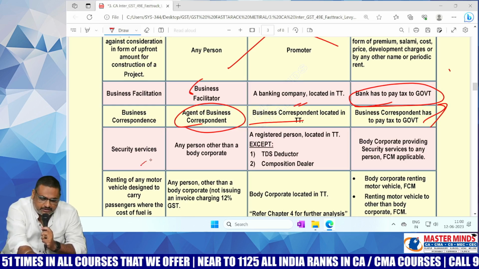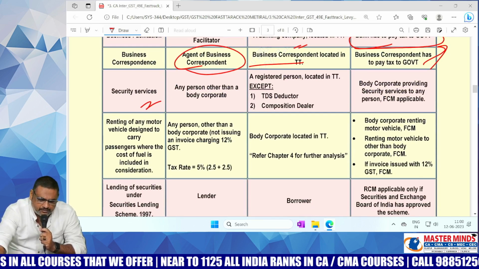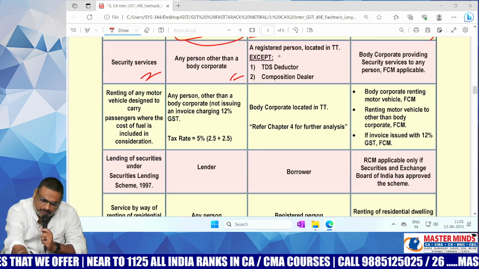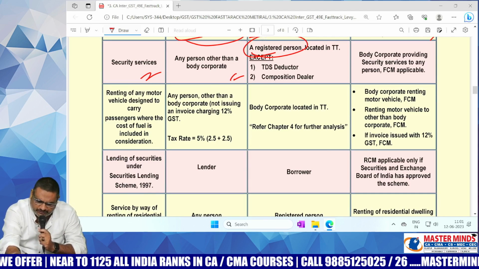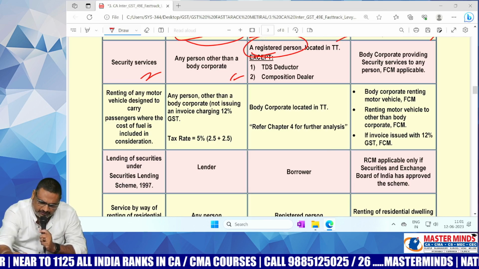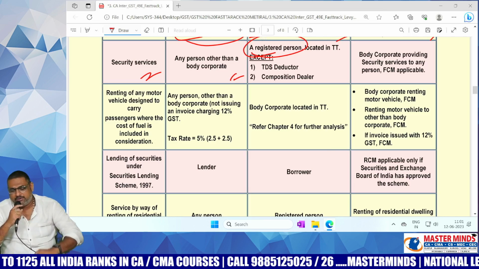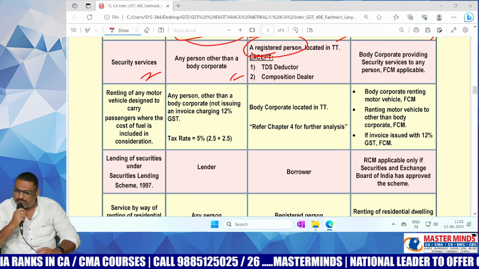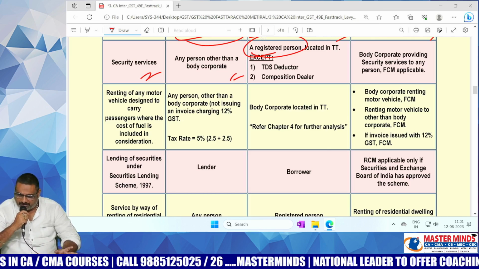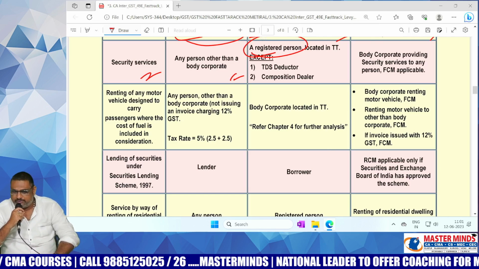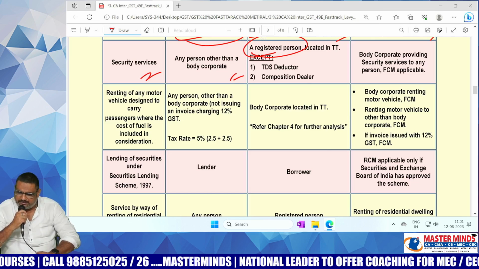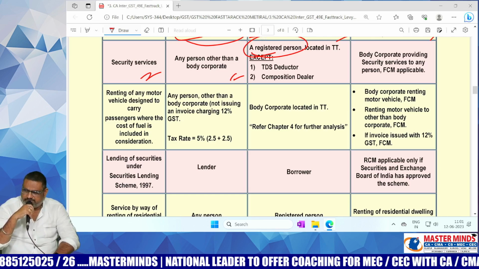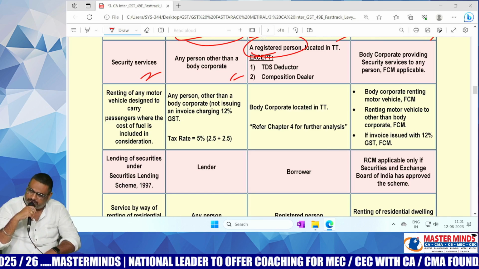Next one, security services. With respect to security services, the supplier is any person other than a body corporate and the recipient is a registered person. In those cases, the recipient is liable to pay the GST. Security services means ATM security guards, bouncers, bodyguards that are provided to celebrities. All these things come under security services. So the supplier should be any person other than a body corporate, that means unorganized, and the recipient is a registered person.